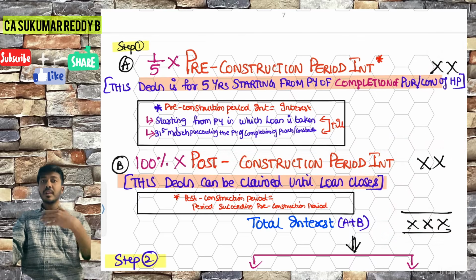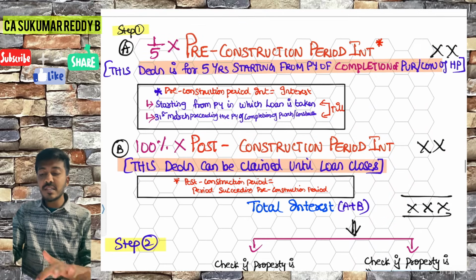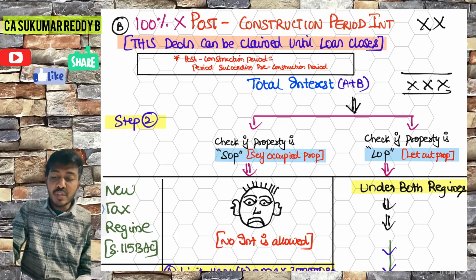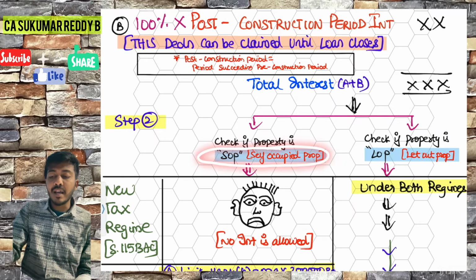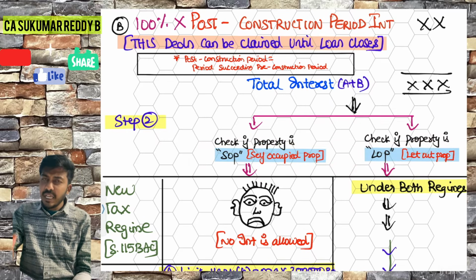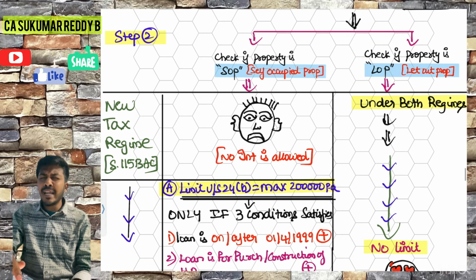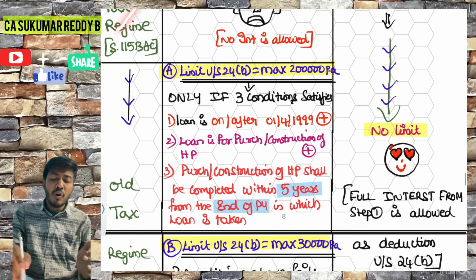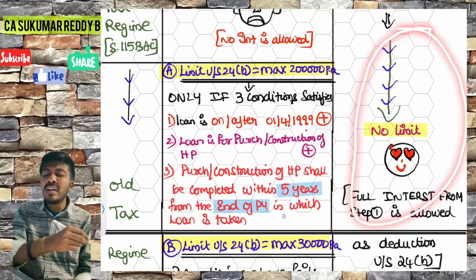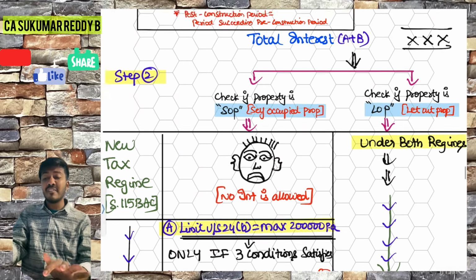Half of the burden is gone if you understand this. Now you are left with some number, right? Now check which house property you are having. You are having a self-occupied property, or you are having a let-out property. If you are having a let-out property, no old regime, no new regime, always it is unlimited. There is no limit itself.